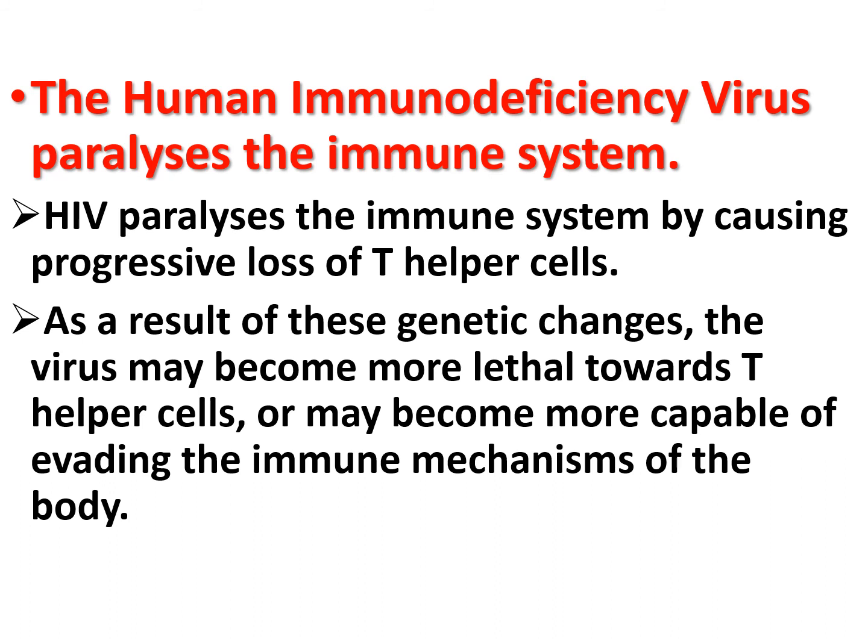As a result, the virus may become more lethal towards the T helper cells or more capable of evading the immune mechanisms of the body. The fact that HIV mutates within the host has made it all the more difficult to develop an AIDS vaccine. So in this way, the human immunodeficiency virus paralyzes the immune system.